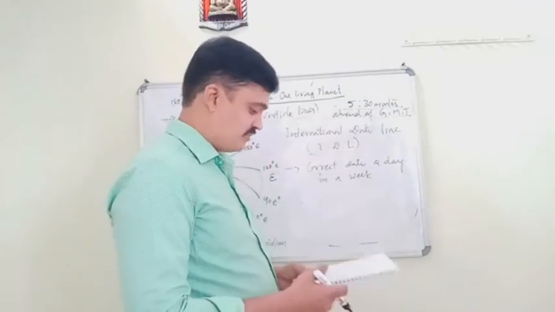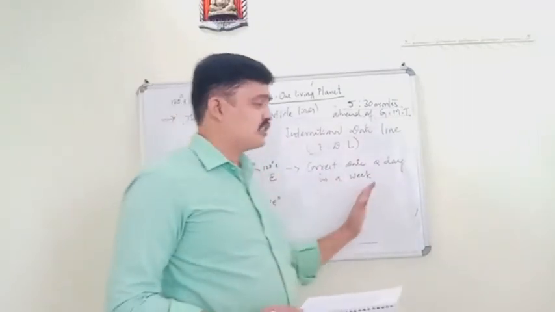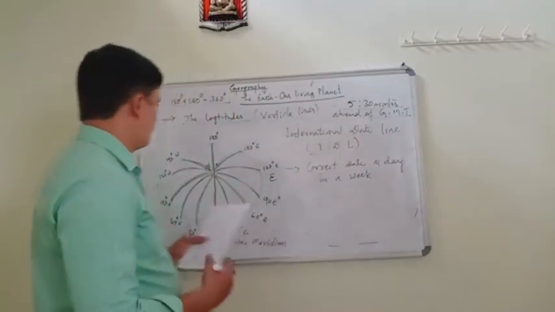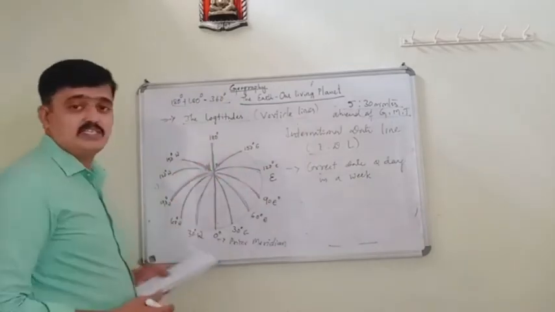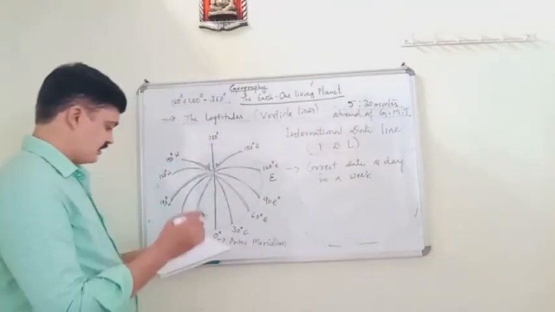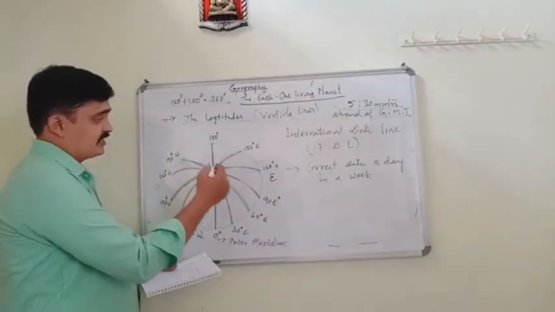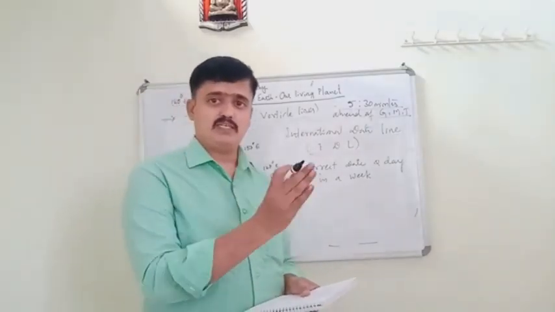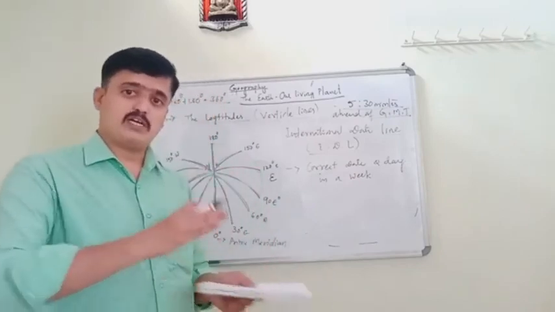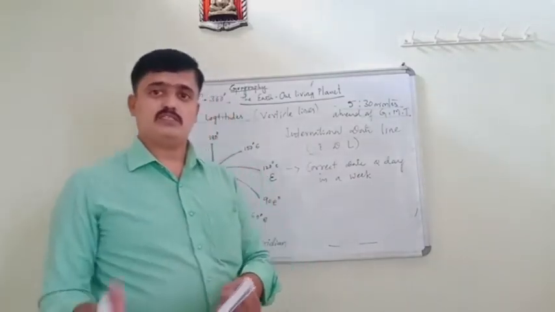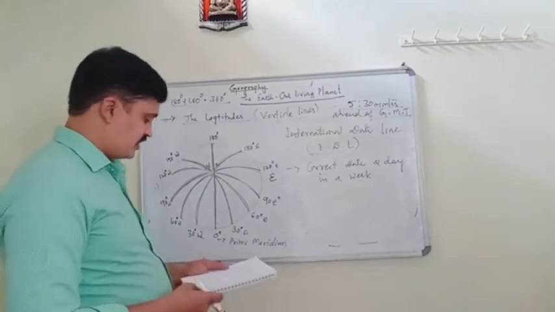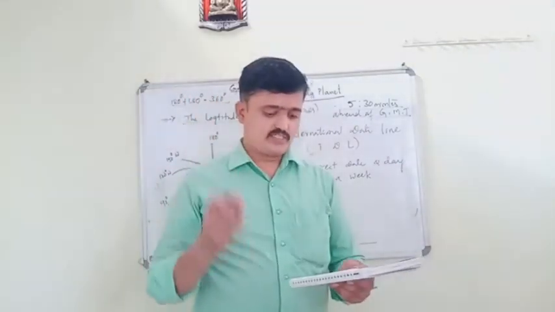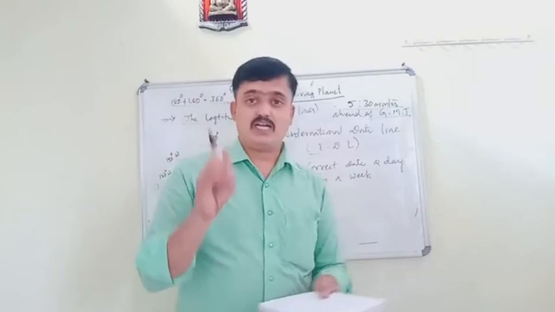Because of this reason, the line passing through the 180-degree meridian, which is diametrically opposite to GMT, was adopted. That is the line passing through the 180-degree meridian, diametrically opposite to GMT. It was adopted as the point where circumnavigators should make adjustments.